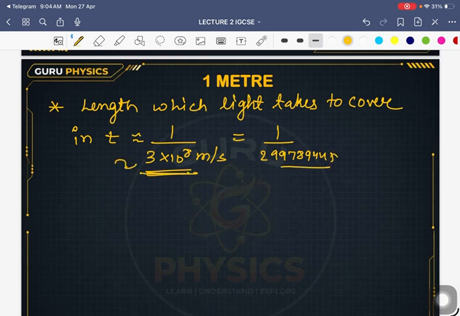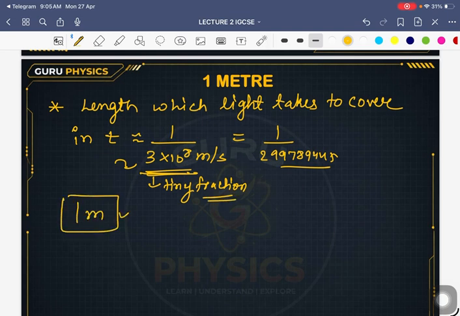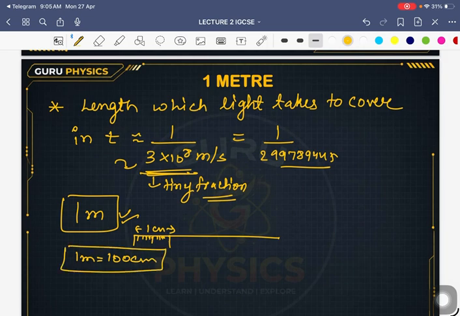It's such a tiny fraction of time, isn't it? And the length covered during this time period is defined as 1 meter as an SI unit. So this is the definition of the 1 meter, and it's universally accepted. If we take our ruler, the calibrations are such that this is, say, 1 centimeter, and we know that 1 meter consists of 100 centimeters. All these are universally accepted everywhere.